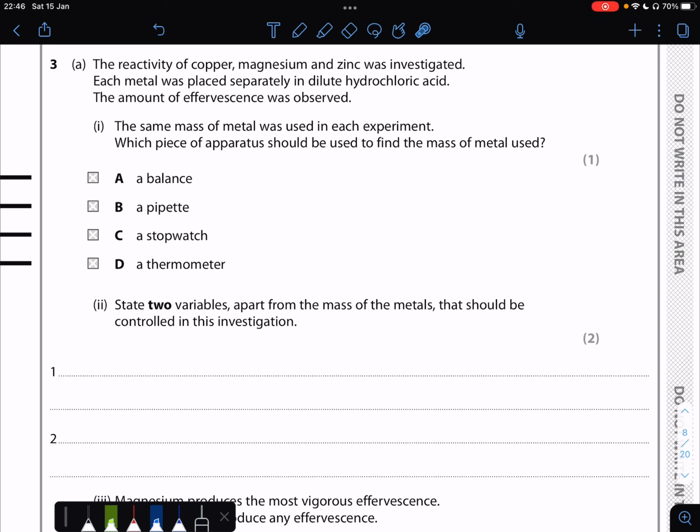So this wants us to explain which piece of apparatus is used to find the mass. The only sensible option there to find mass is a balance. Okay, that's how we find the mass of an object.